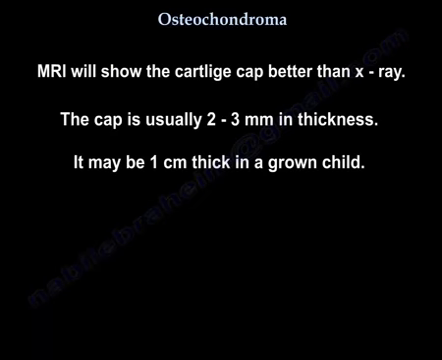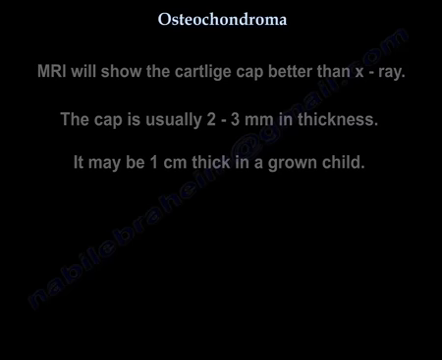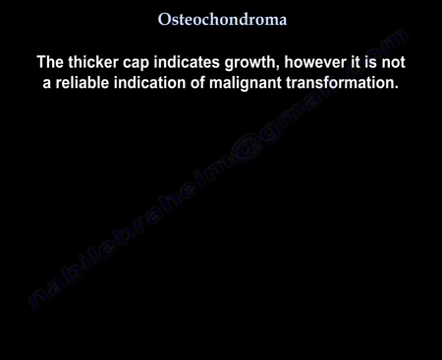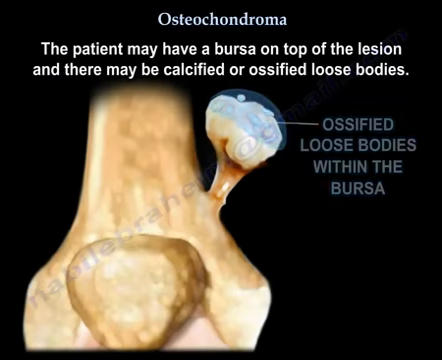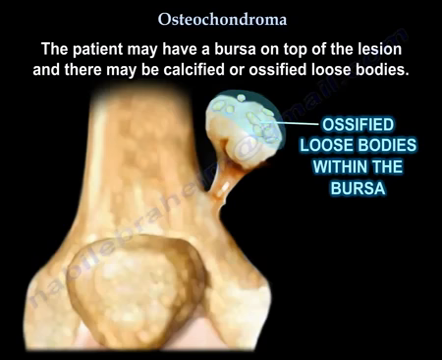MRI will show the cartilage cap better. The cap is usually 2 to 3 millimeters in thickness. The cap may be 1 centimeter in a growing child. The thicker cap indicates growth, but is not a reliable indicator of malignant transformation. The patient may have a bursa on top of the lesion. The bursa may have calcified or ossified loose bodies.